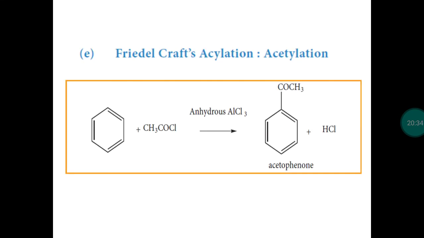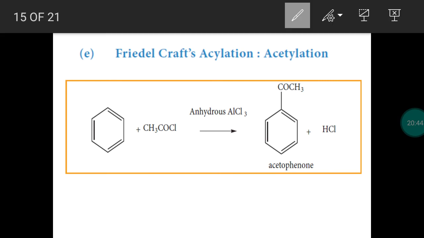Next, same mechanism. Instead of an alkyl group, we are going to take an acyl group. So acetyl chloride is taken. It is called the acetylation process. Friedel-Crafts acylation process: benzene reacts with any acyl halide. We can take acetyl chloride in the presence of anhydrous aluminum chloride. We will get acetyl benzene, that means acetophenone. This is an aromatic ketone.